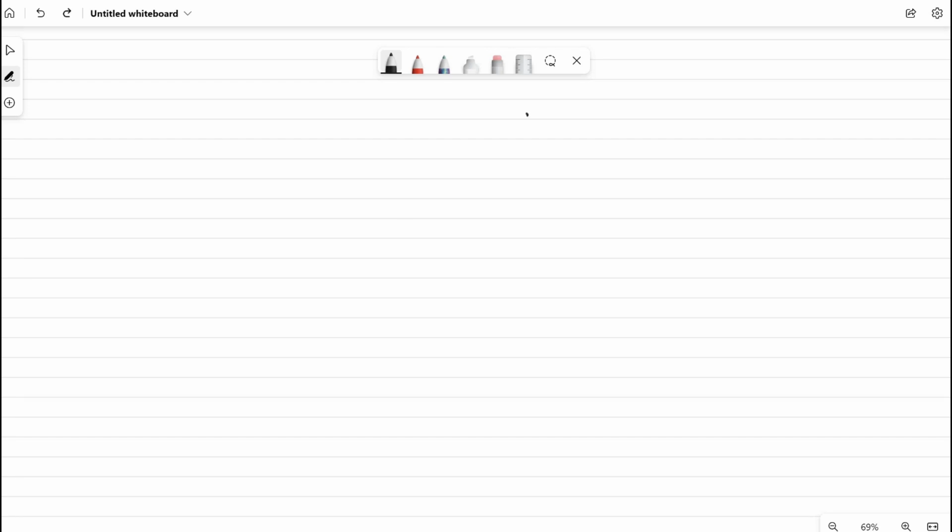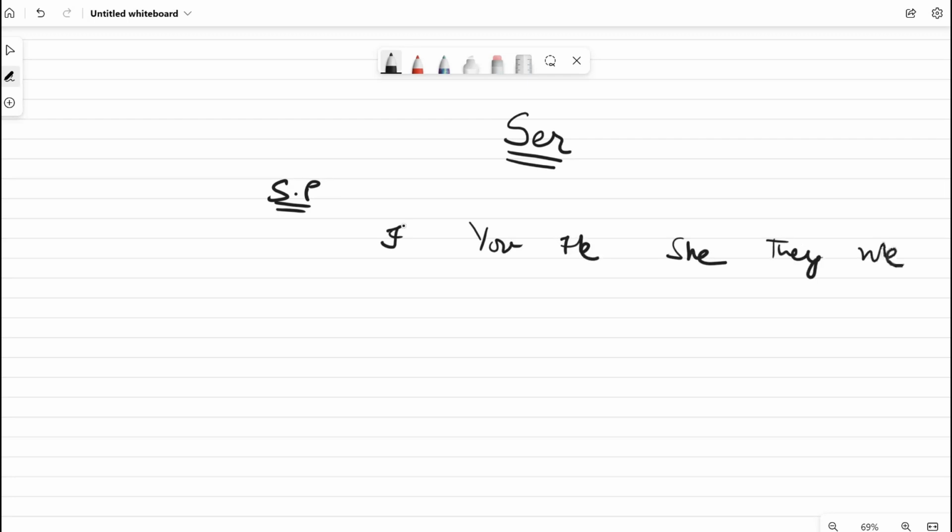In today's class, we'll be dealing with verb ser. But before we do that, we need to know all the subject pronouns in Spanish language. Now, what are subject pronouns? Subject pronouns are I, you, he, she, they, we, and so on. Now, when you're using a subject pronoun with a verb, the subject pronoun is always the one performing the action.